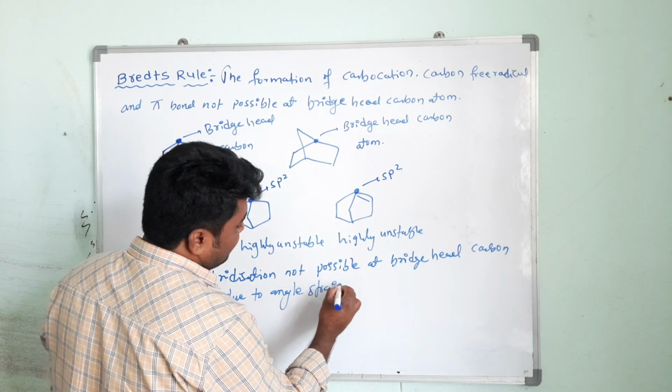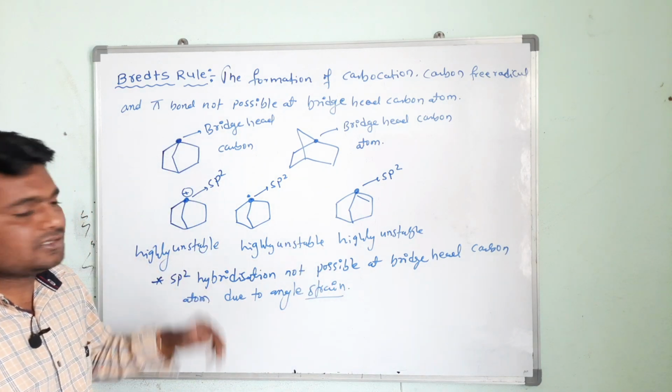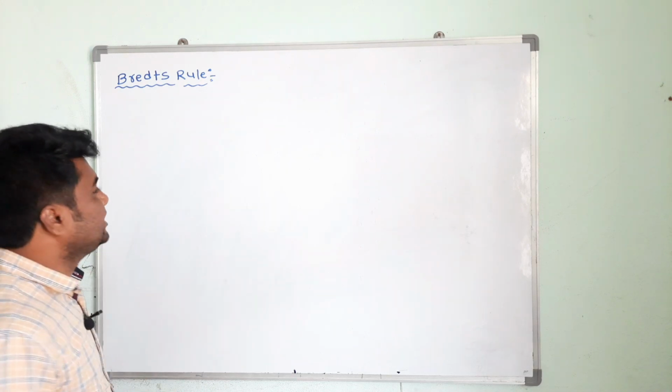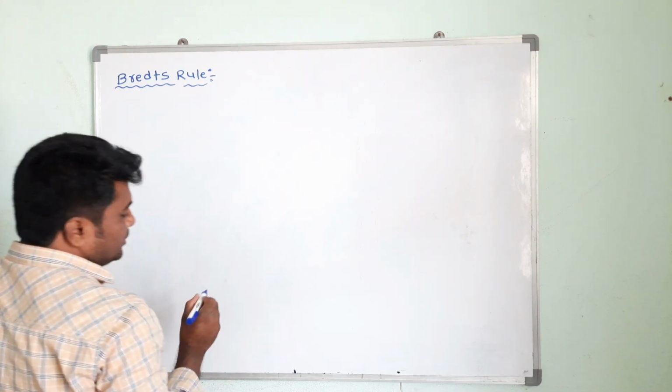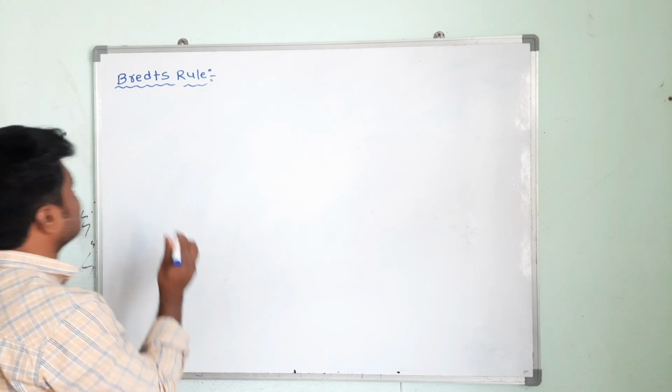So what is the angle strain? I will explain. First complete it. Okay? Due to angle strain. Write down. Okay, now see here. Why the sp2 hybridization is not possible at bridgehead carbon atom, we will discuss.